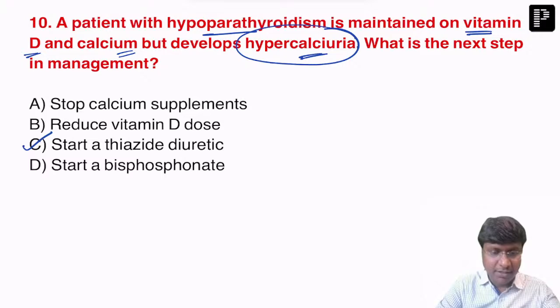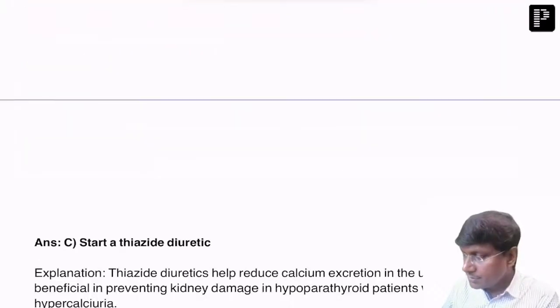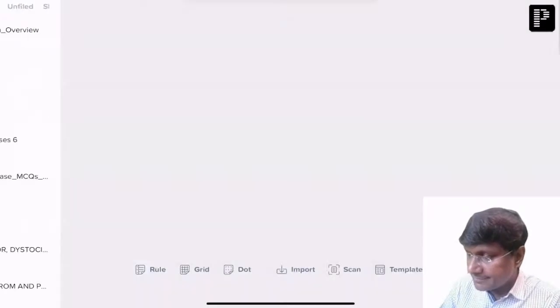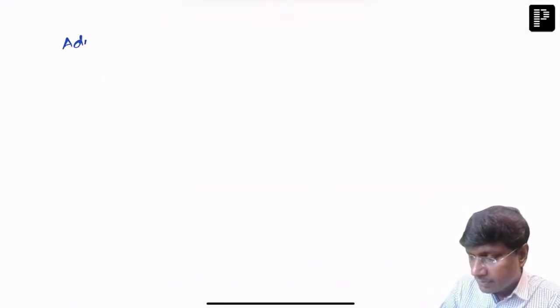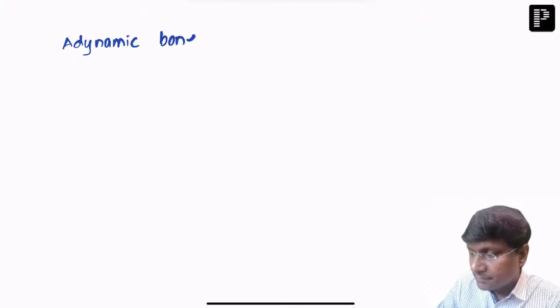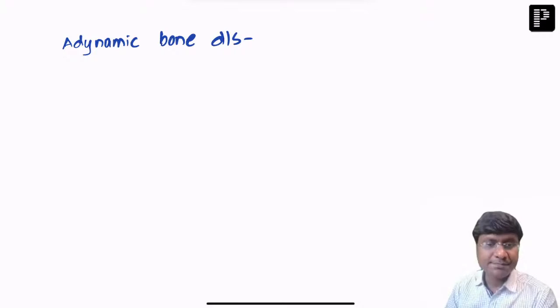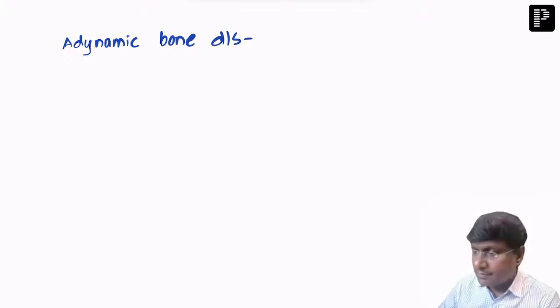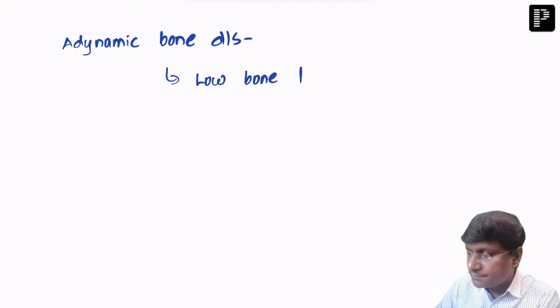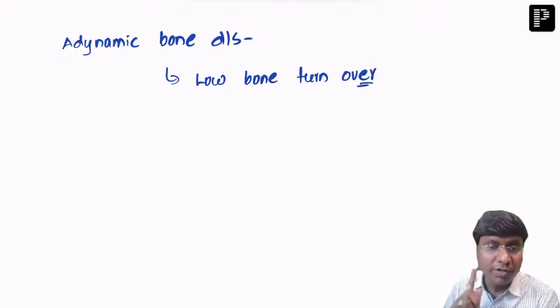Adynamic bone disease. Okay, let me explain to you about this adynamic bone disease. So if you take this adynamic bone disease, this is one of the metabolic bone disorders which is characterized by low bone turnover. So these patients will have low bone turnover.